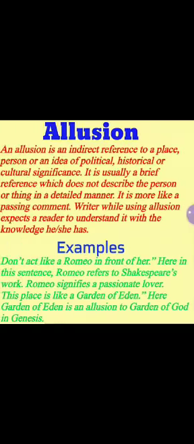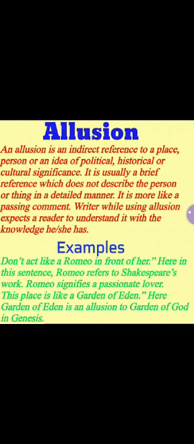Now allusion. An allusion is an indirect reference to a place, person or an idea of political, historical or cultural significance. It is usually a brief reference which does not describe the person or thing in a detailed manner. It means it gives a glance or a brief knowledge of the person or the thing or any idea. It is more like a passing comment.